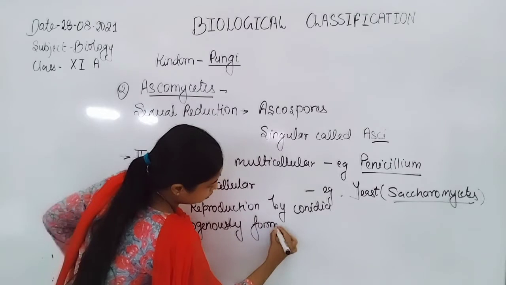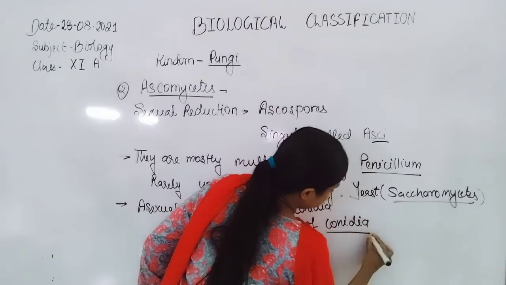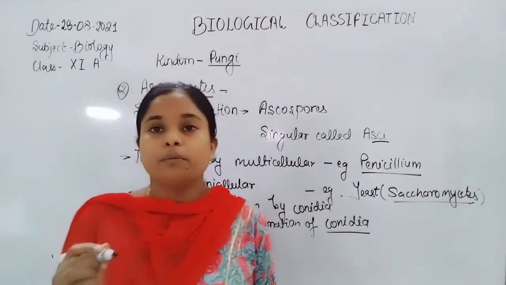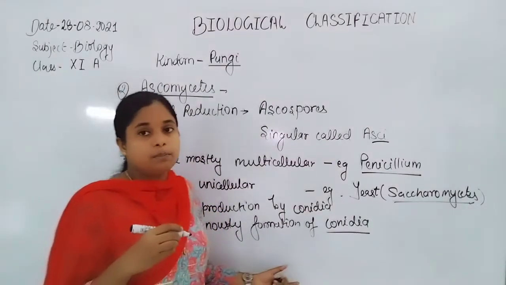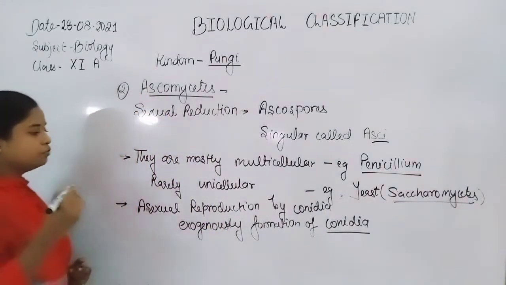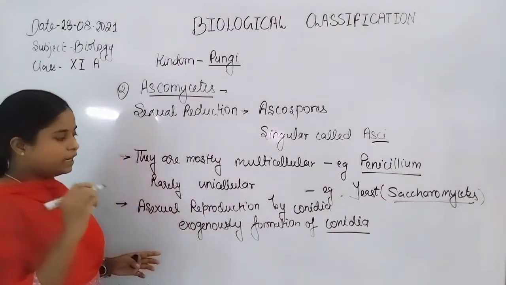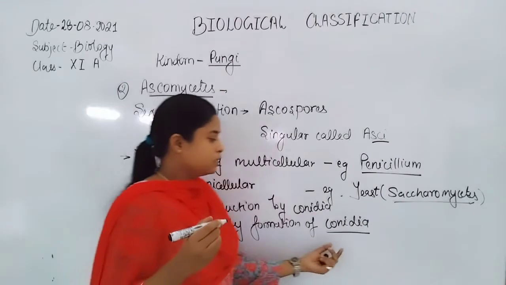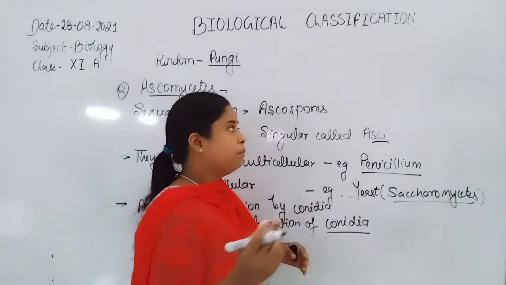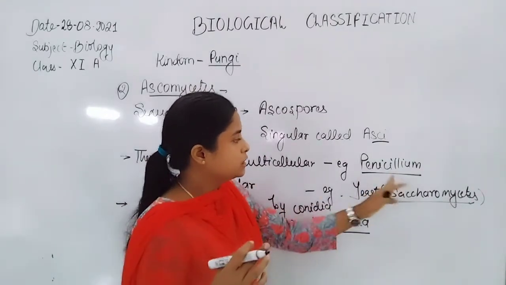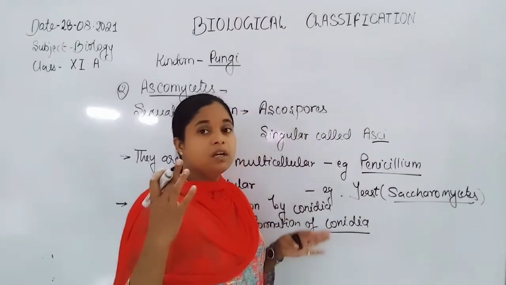That means there is no sporangium. Inside a sporangium there is no formation of spores, but outside, in the environment, conidia will form. The conidia get separated from the fungus, such as Penicillium, and undergo development and germination to form new hyphae.